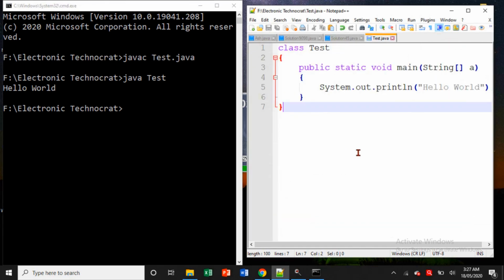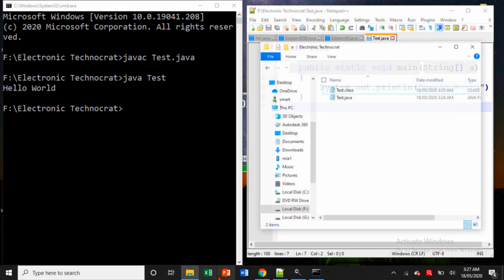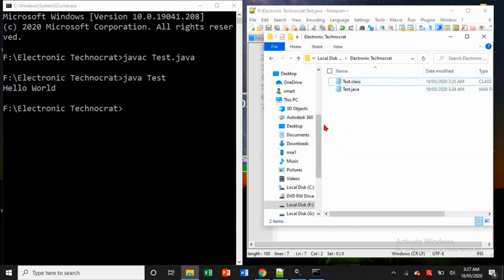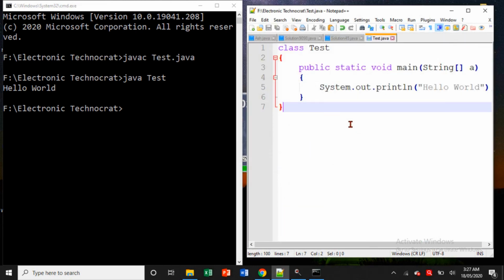First you have to make one folder, then create a file, write your simple code, compile with the help of the javac command and provide your file name, and to run, you have to call the JVM with the command java and provide your class name.